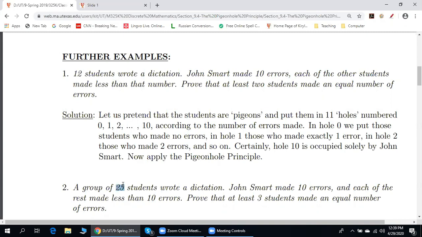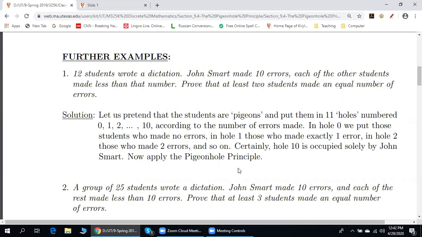If we put 10 students into each pigeonhole, then 10 students again into each pigeonhole, in each pigeonhole there will be 2 students, but then we have 4 students left, which means there will be at least 1 pigeonhole with 3 or more pigeons. Any questions here? What if John Smart had made 13 errors here?